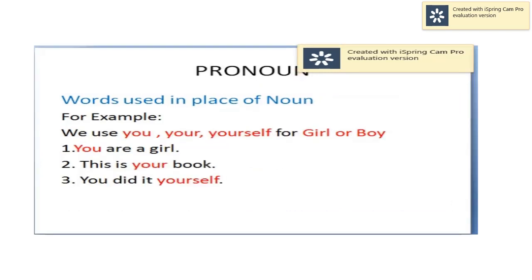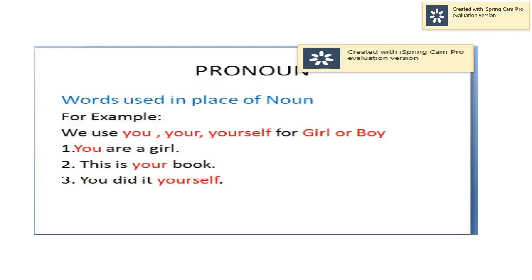Yes, now we will study about you. You means tum. We use you, your, yourself for girl or boy. It can be for anyone. For example, you are a girl. Here we can use boy in place of girl. You are a boy.